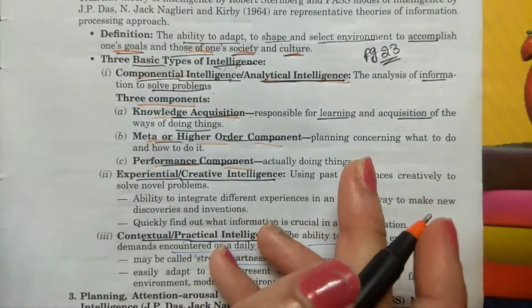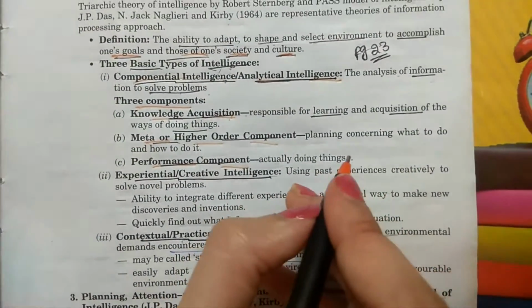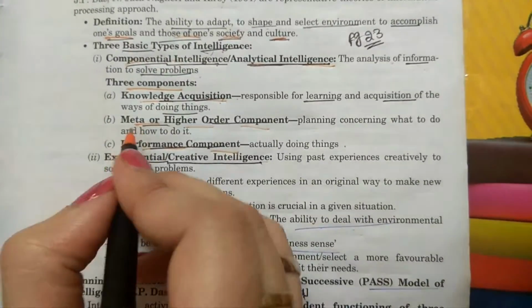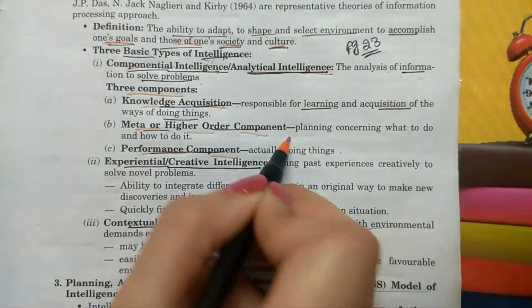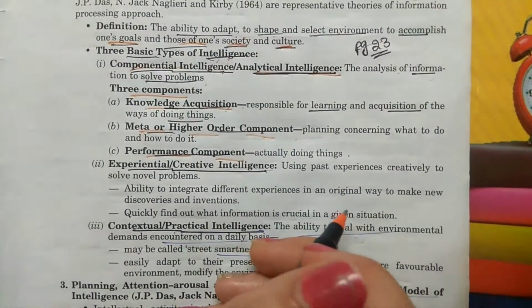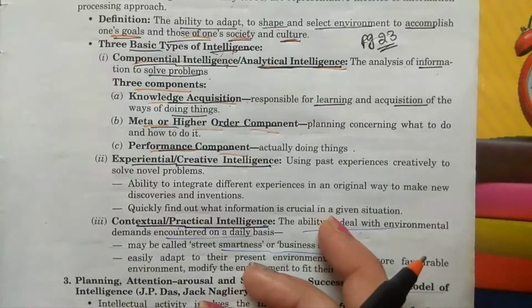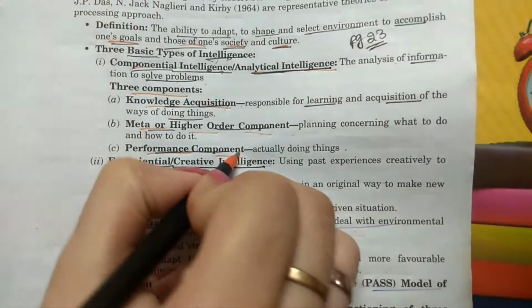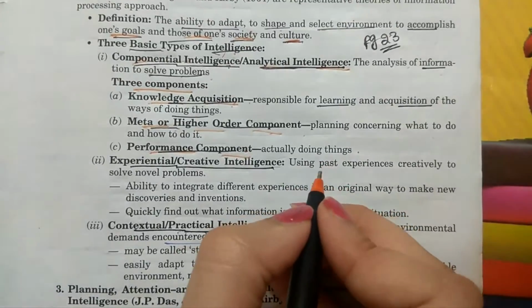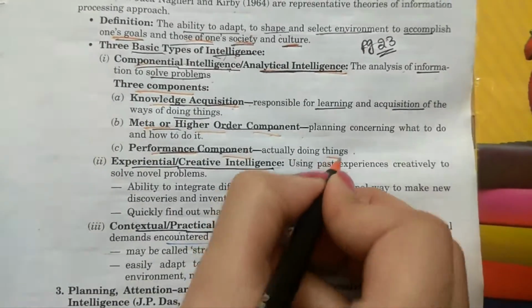is responsible for our learning and acquisition of the ways of doing things, and how we do things. Second, meta or higher order component, is planning, which is concerned with what to do and how to do it. Performance component: we have a plan, and the performance component is actually performing it, actually doing things.